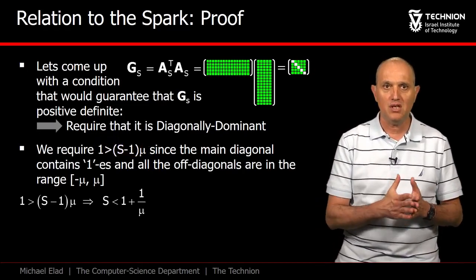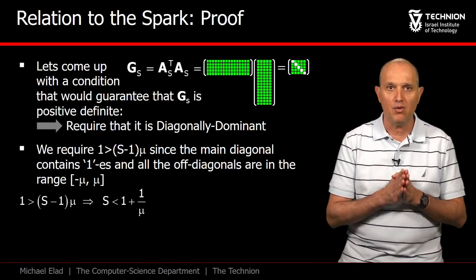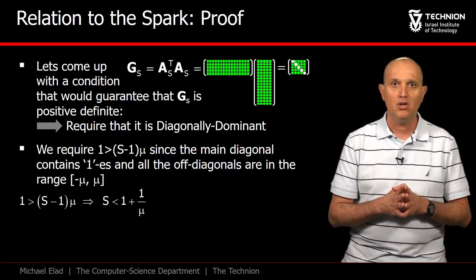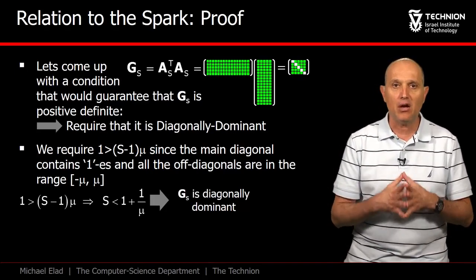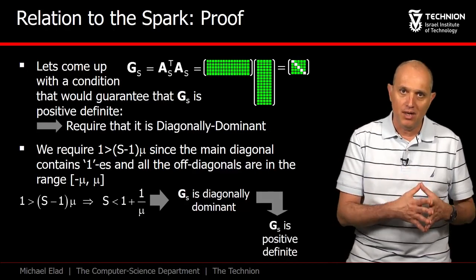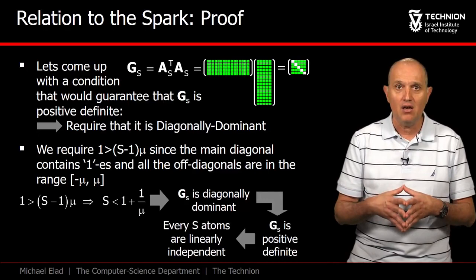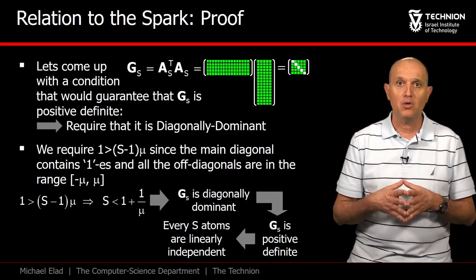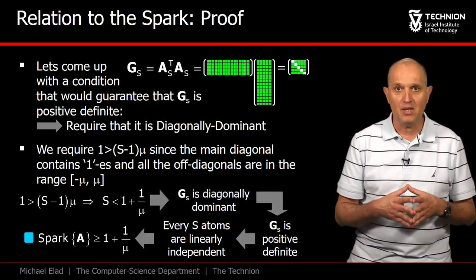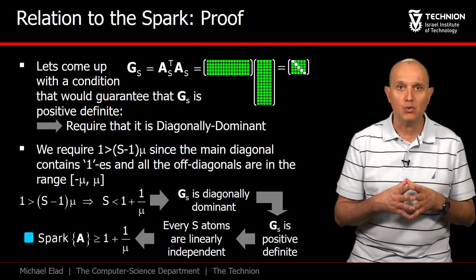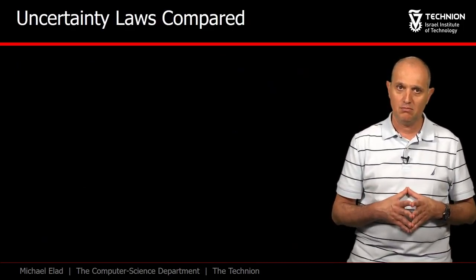Rearranging terms, we see that S should be smaller than 1 plus 1 over mu, in order to guarantee that G_S is diagonally dominant. This implies that G_S is positive definite, and thus any S columns of A are linearly independent. We conclude that the spark of the matrix could at best be 1 plus 1 over mu, as claimed.